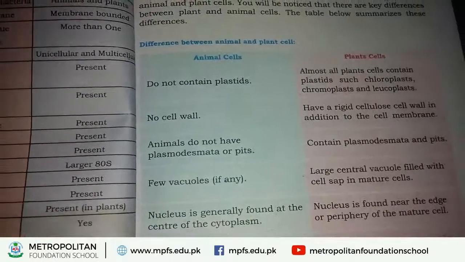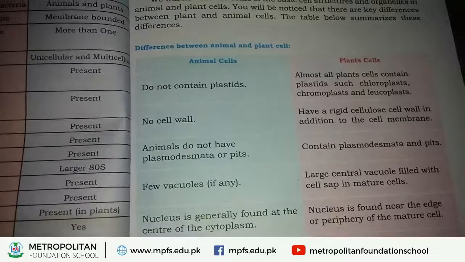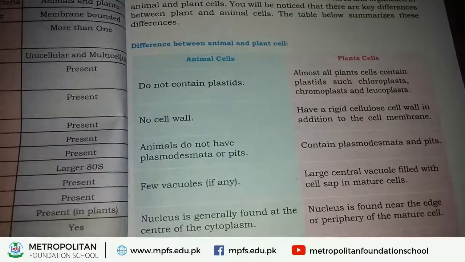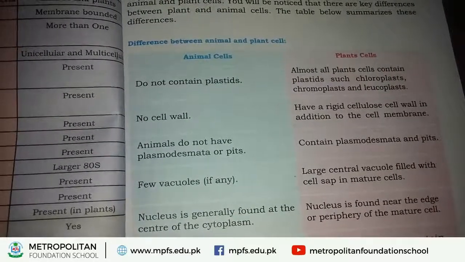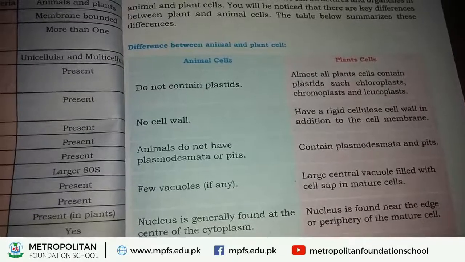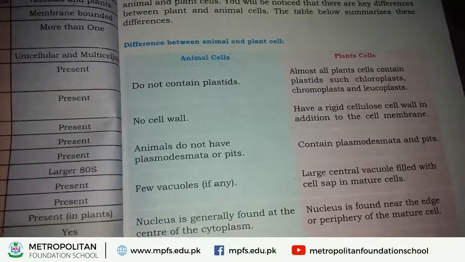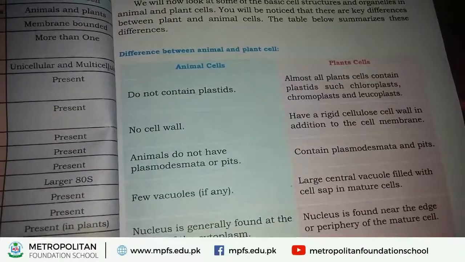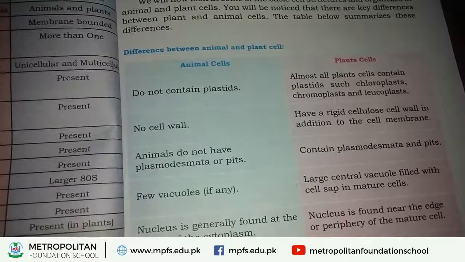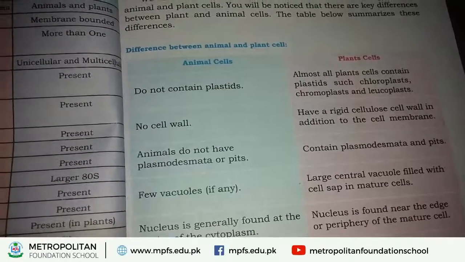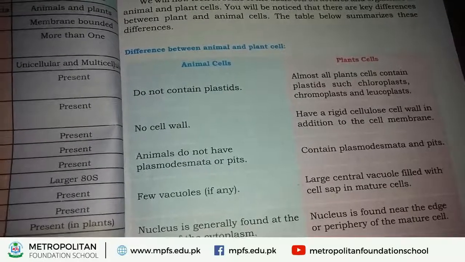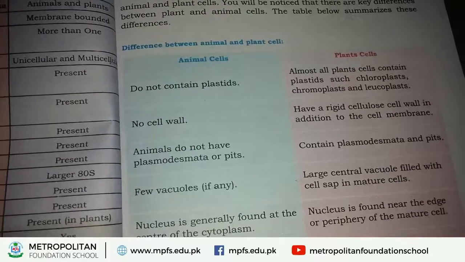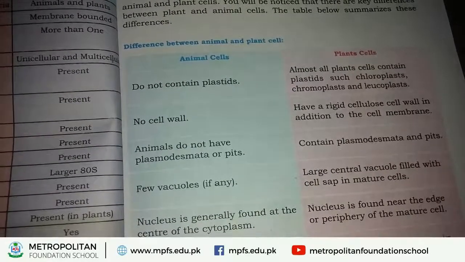But in plant cell, a large vacuole is present in the center of the cell. It contains cell sap. What is cell sap? Cell sap means cytoplasm and water. And what is the main function of vacuole in plant cell? It stores food. Okay, so in plant cell only a single large and central vacuole is present and it stores food.